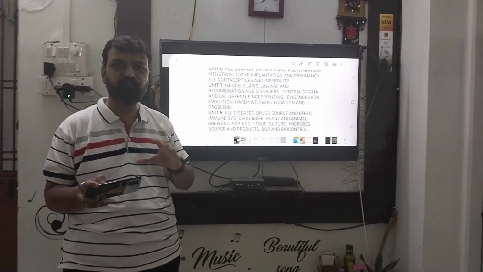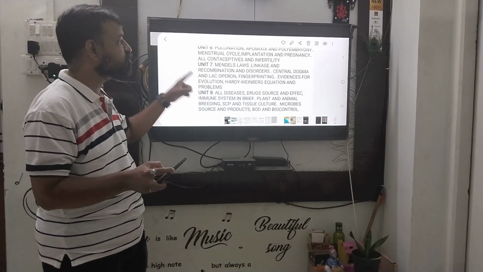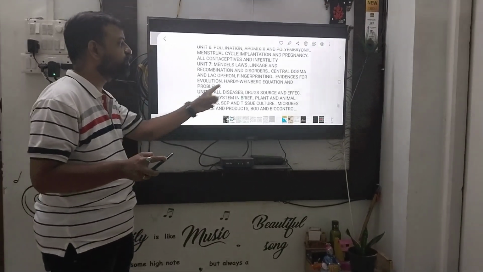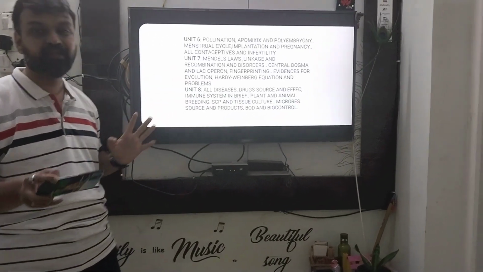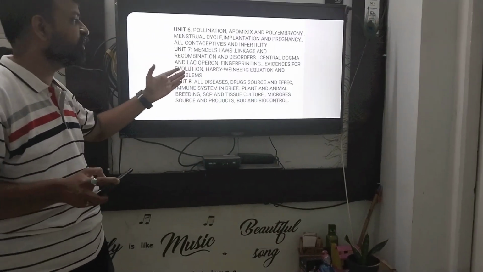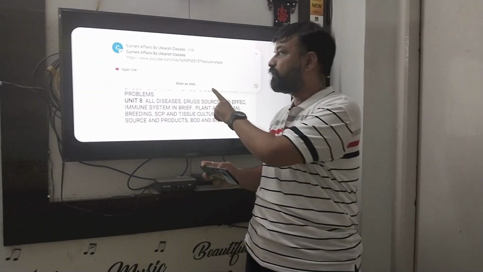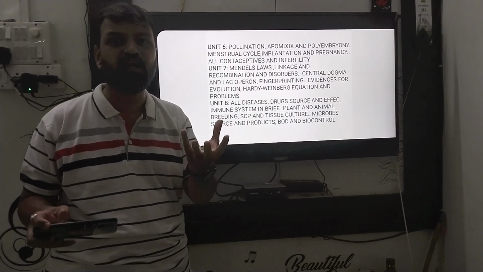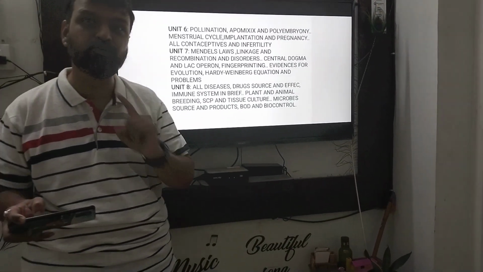Unit 7, genetics. We know that genetics is one of the most important units. You have to prepare Mendel's laws, concept of linkage, recombination, and the central dogma. Most of the time the questions have been asked on the Hardy-Weinberg equation and its problems. Prepare that because there are more chances they may ask questions on this part. Also the Lac operon concept and DNA fingerprinting. Prepare this part very well because it is one of the most important things in genetics. In the evolution part, they may ask questions on adaptive radiation and human evolution, so you have to prepare that part.